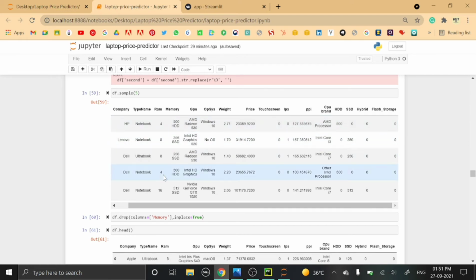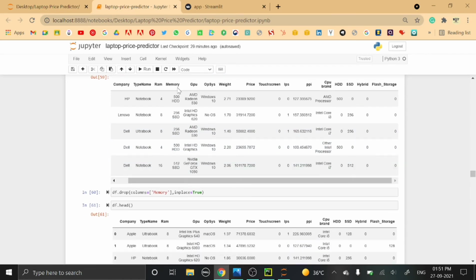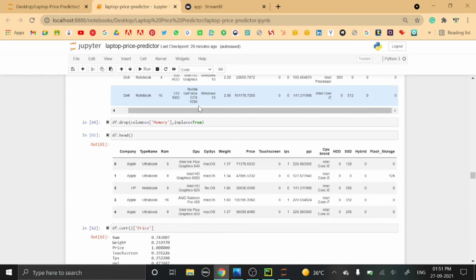So the same process is applied to other laptops too. Then after that we have dropped this memory column, since we have computed the HDD, SSD, flash and hybrid columns. Then after dropping that memory column, this is how it will look.